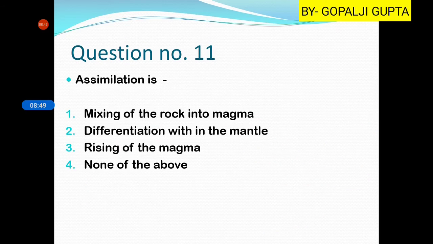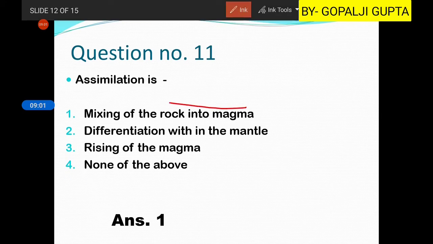Then the 11th question is, assimilation is. Assimilation, as I have already told, is the mixing of rock into magma. Rather we can say that it is the mixing of surrounding rock into the magma.